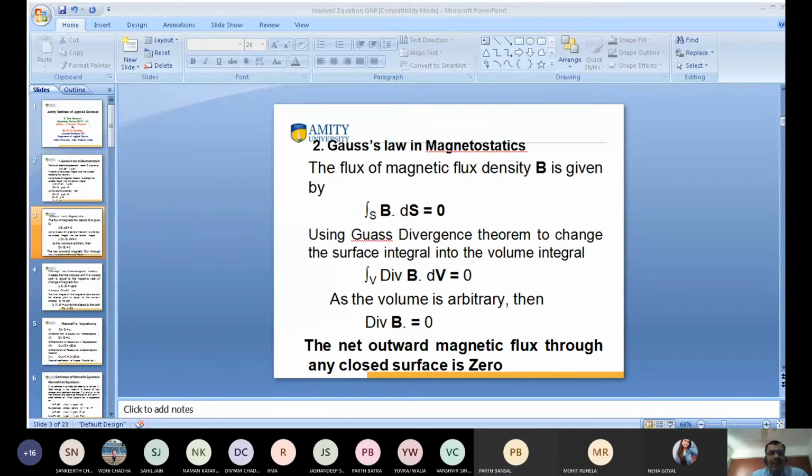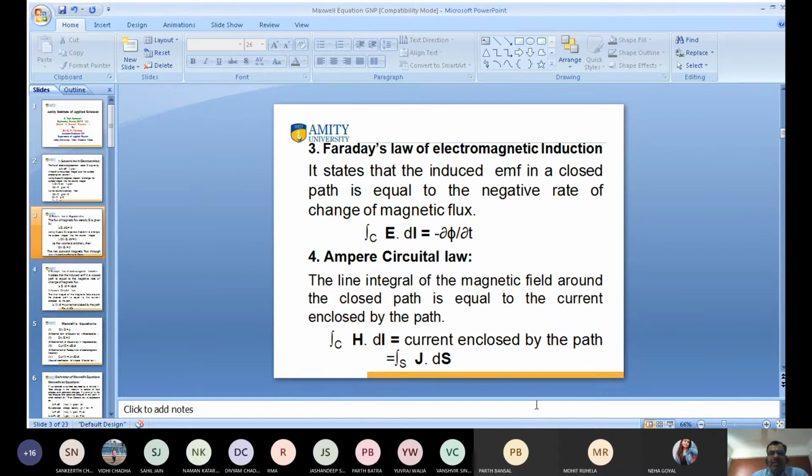So again, when divergence of B is equal to 0, this is the net outward flux. Divergence of B being zero means there is no change in what? Magnetic flux. So we can say that the net outward magnetic flux through any closed surface is 0. This is known as Gauss's law in magnetostatics.